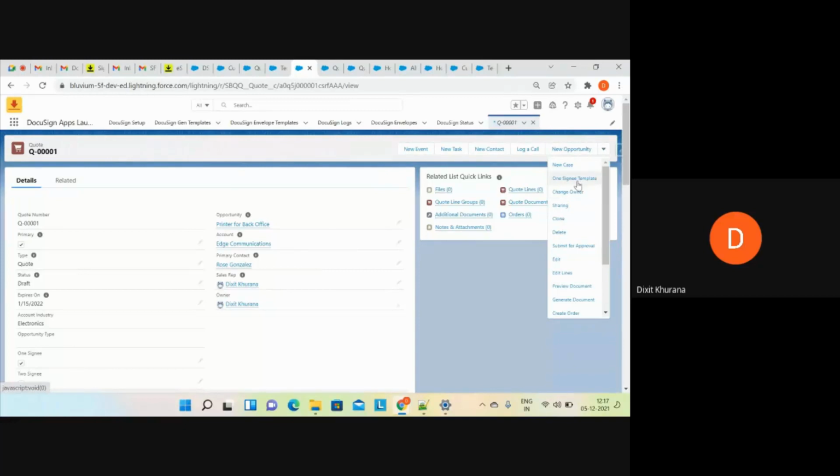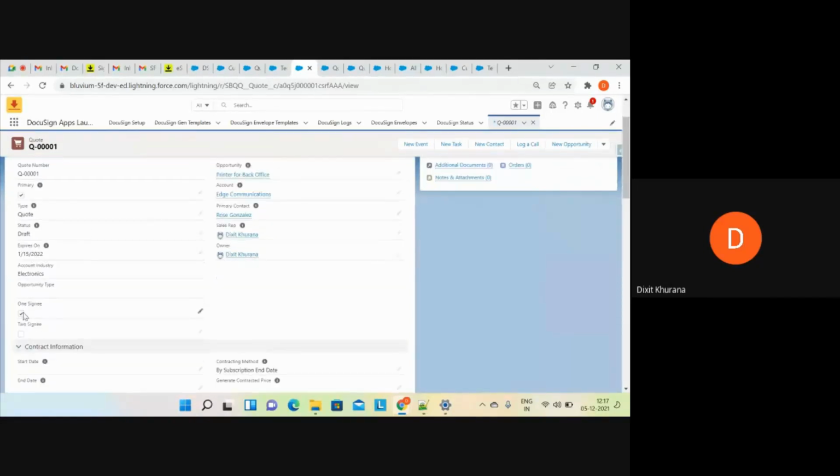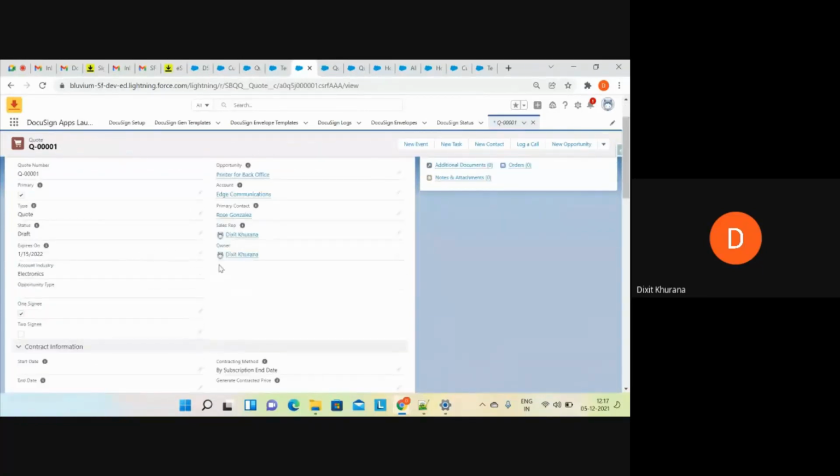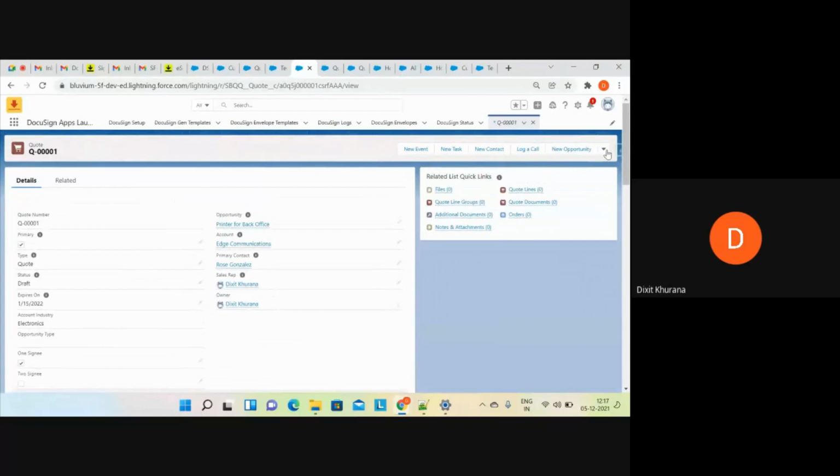You can see one signy template button is visible now. Okay, right? There is no two signy template. Okay, now if you see, I have configured everything now. There is one more setting, okay, that I'll explain to you.